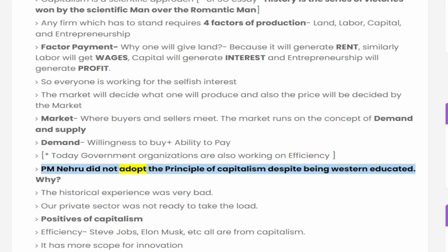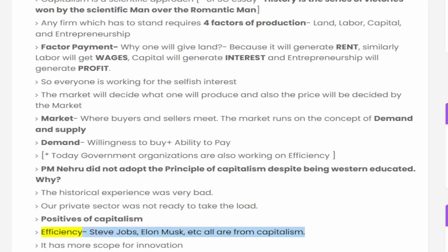PM Nehru did not adopt the principle of capitalism despite being Western educated. Why? The historical experience was very bad, and our private sector was not ready to take the load. Positives of capitalism: efficiency. Steve Jobs, Elon Musk, etc. are all from capitalism. It has more scope for innovation.